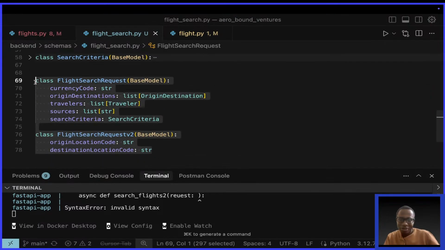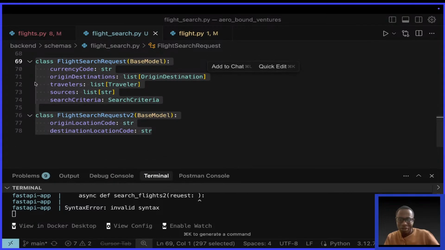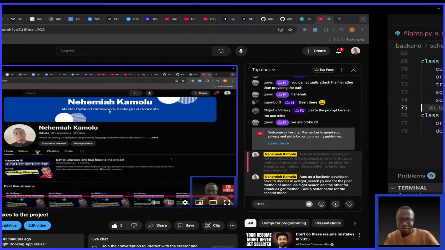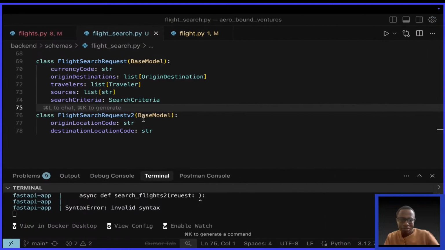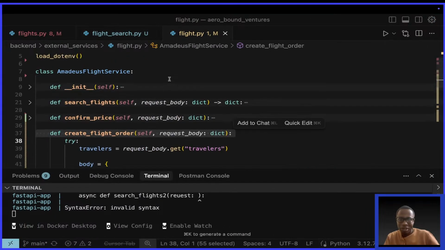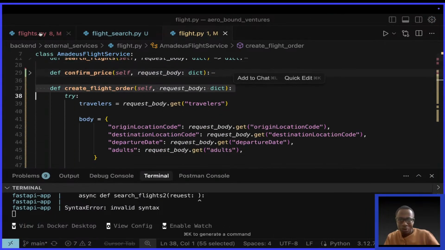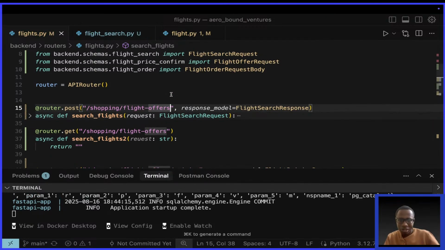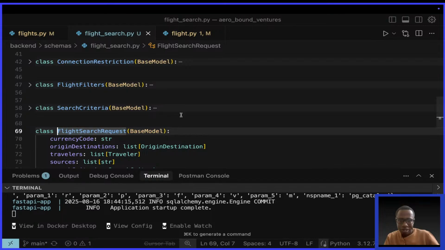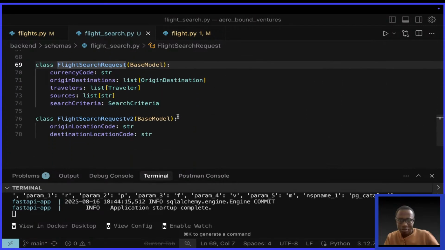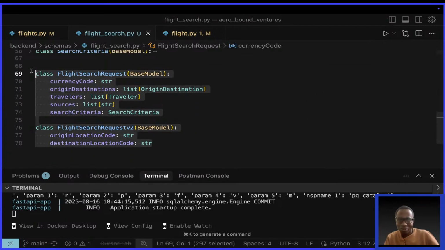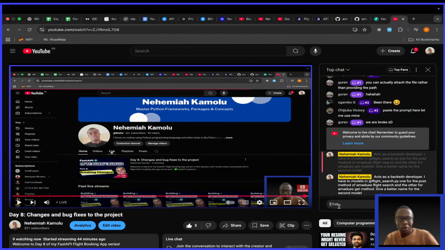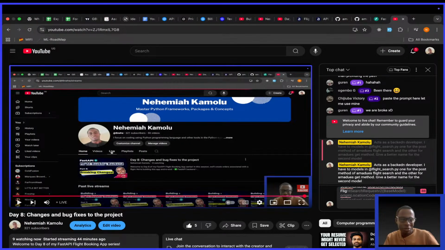Now let me get the code. Wait, this is the wrong file actually. Is this the correct file? This is the file I wanted, but I'm going to show you something. Just a moment, guys. Let me first do this to remove this error temporarily. Flight search request. Oh, yeah, it's the one. I was getting confused for no reason. So let me go here and paste the code.